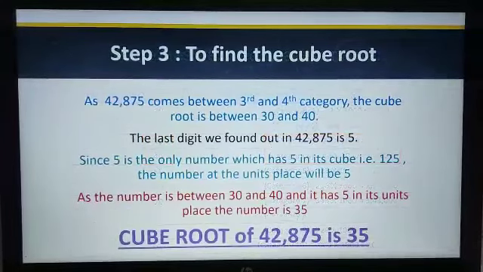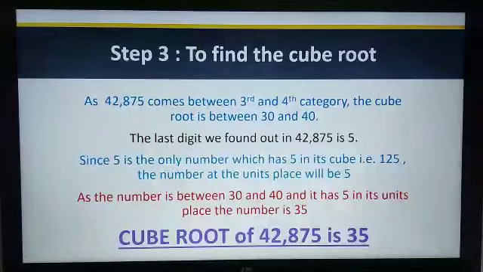Step 3. To find the cube root itself. As 42,875 comes between the third and fourth category, the cube root is between 30 and 40. The last digit we found out in 42,875 is 5. Since 5 is the only number which has 5 in its cube, that is 125, the number at the units place will be 5. As the number is between 30 and 40 and it has 5 in its units place, the number is 35. So the cube root of 42,875 is 35.